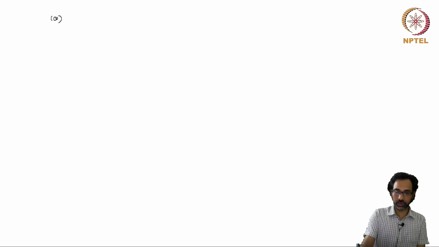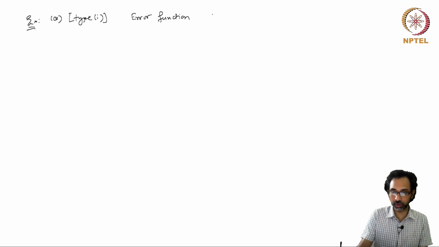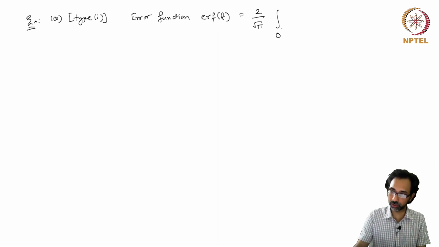So this is our example for type 1. This example is called the error function, and it is denoted by erf(t), and this is by definition the function 2 over root pi integral 0 to t exponential minus u squared du.